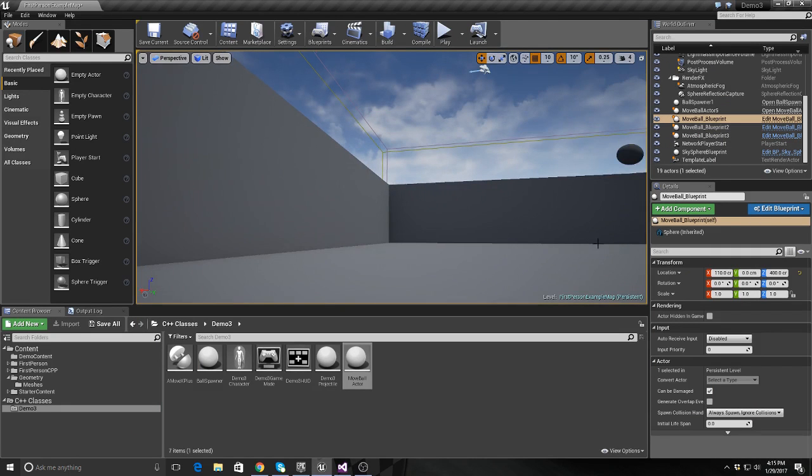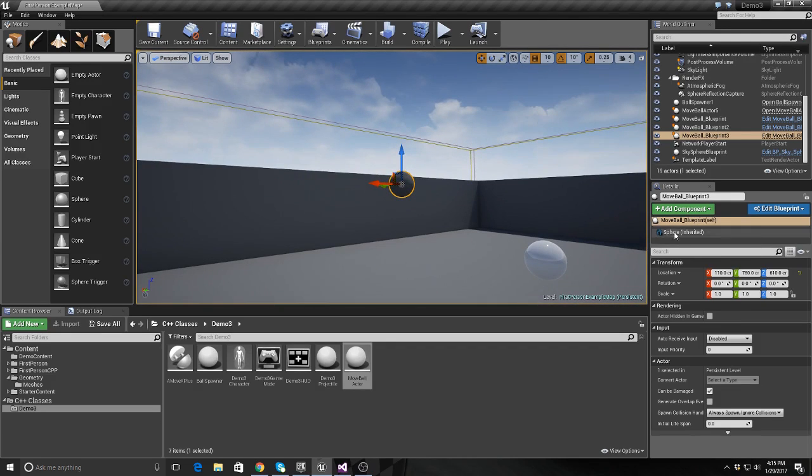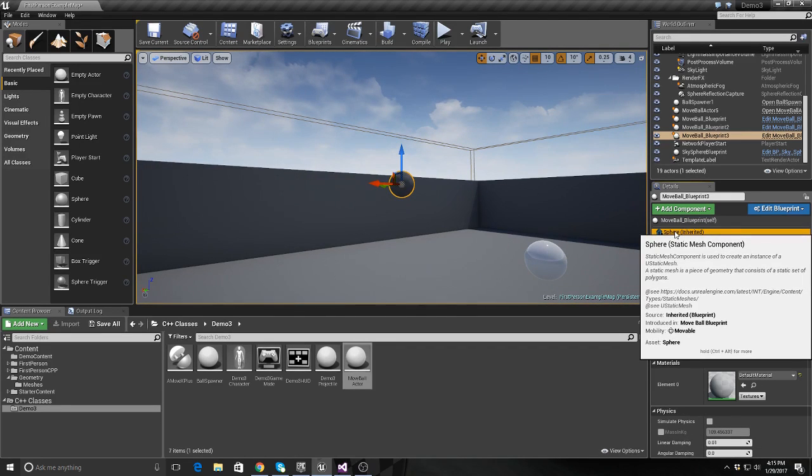If I show you, click on one of these, let's pick this one, and hit this. This is a static mesh component. You can see here a sphere static mesh component.